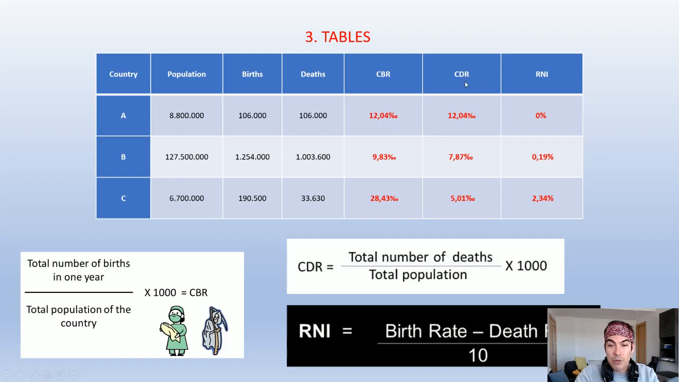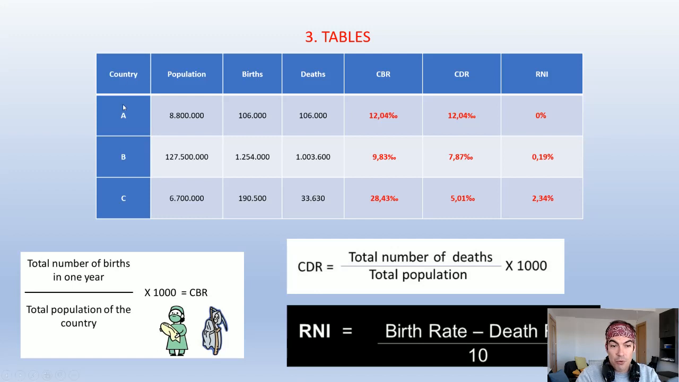It is important before starting to indicate that the crude birth rate and the crude death rate are expressed in parts per thousand, or per mil, okay, and the rate of natural increase is a percentage, parts per 100. This is important because if you just write the number, it is not correct.